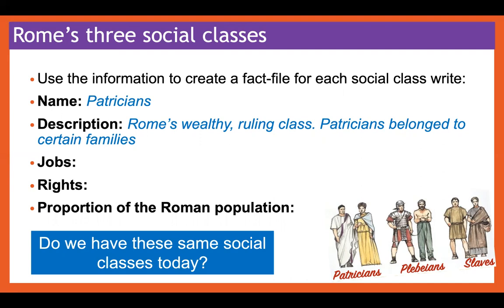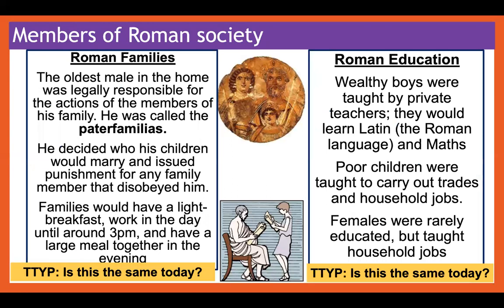Do we have any of these social classes today? What do you think? So here we have the members of Roman society. In Roman families, the oldest male in the home was legally responsible for the actions of the members of his family. He was called the paterfamilias. He decided who his children would marry and issued punishment for any family member that disobeyed him. Families would have a light breakfast, work in the day until about 3 o'clock, and have a large meal in the evening together. Is this the same today? What do you think? Pause the screen.